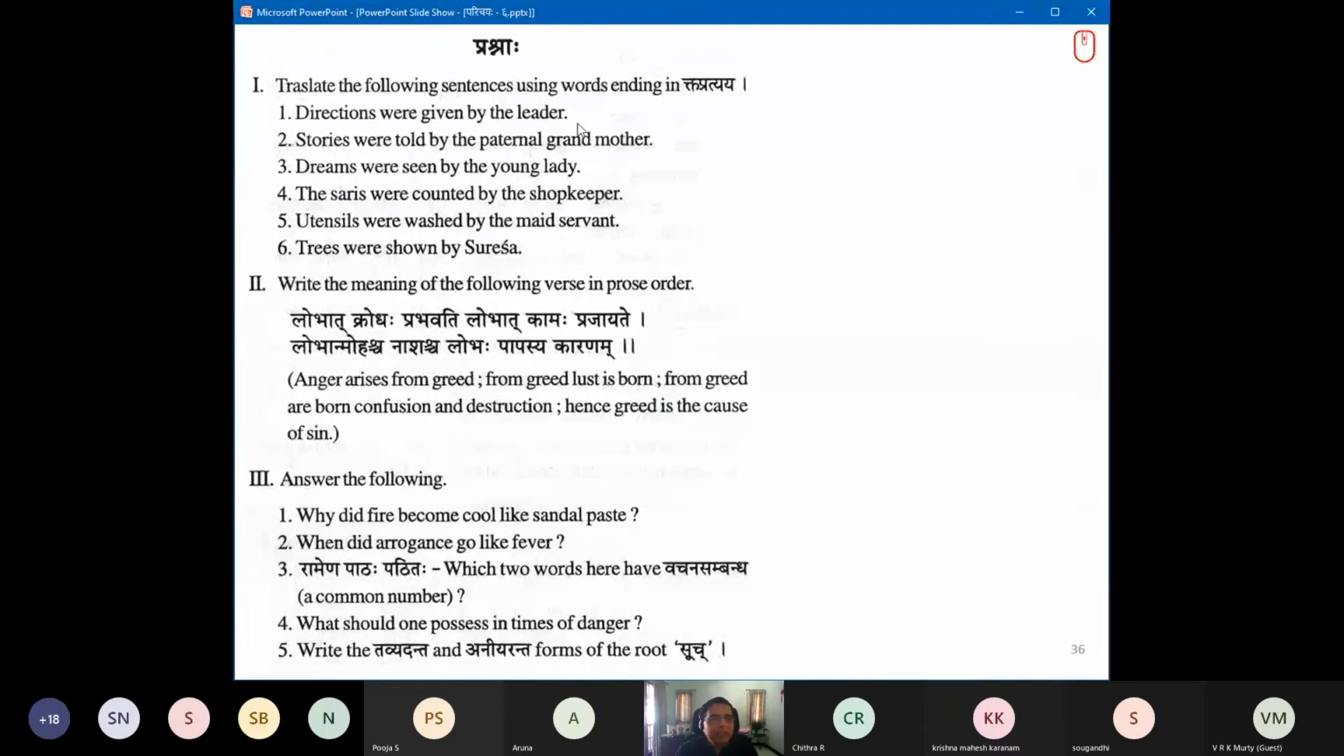So, directions were given by the leader. Somebody has to translate. Chitra Bhagini, you can try. Please unmute yourself and try this one. Directions were given by the leader. We can help with a few stems. Direction is Disha, Disha, or Dik. Or direction can also mean commands, Nirdeshaha.